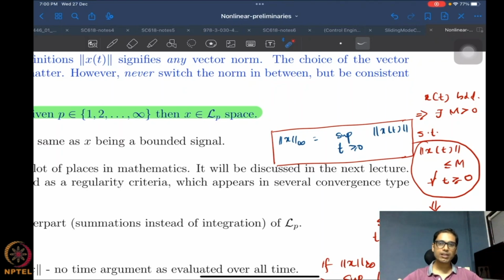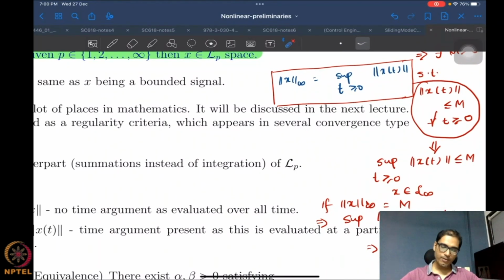Because the supremum is nothing but the least upper bound. So I'm saying m is an upper bound for all time, therefore m also has to upper bound the supremum. Which means that there is a bound on the supremum norm, or the infinity norm, therefore x belongs to L infinity.